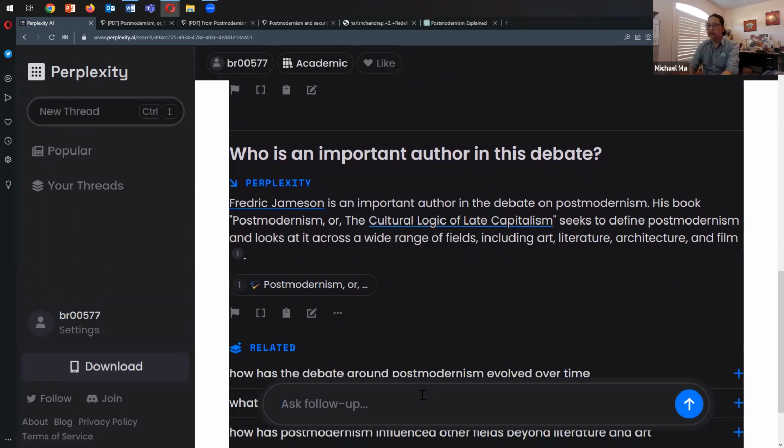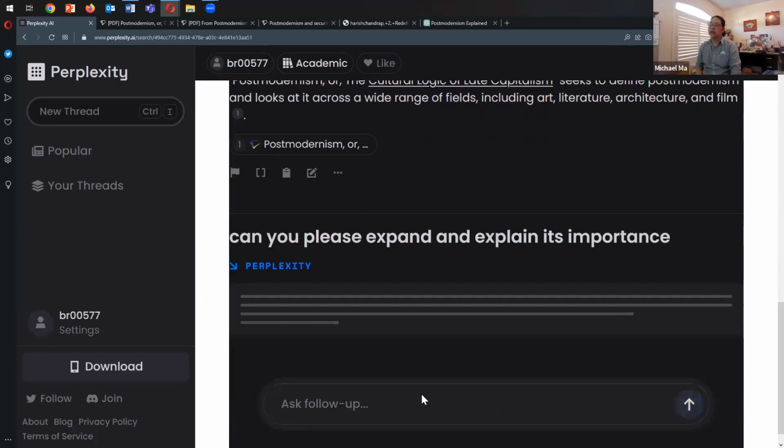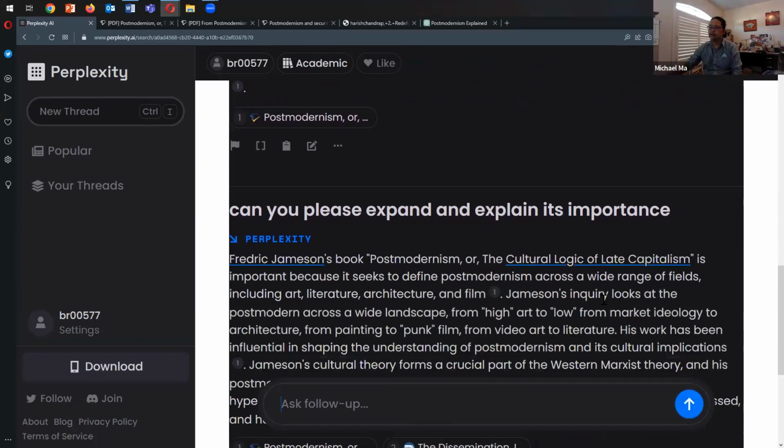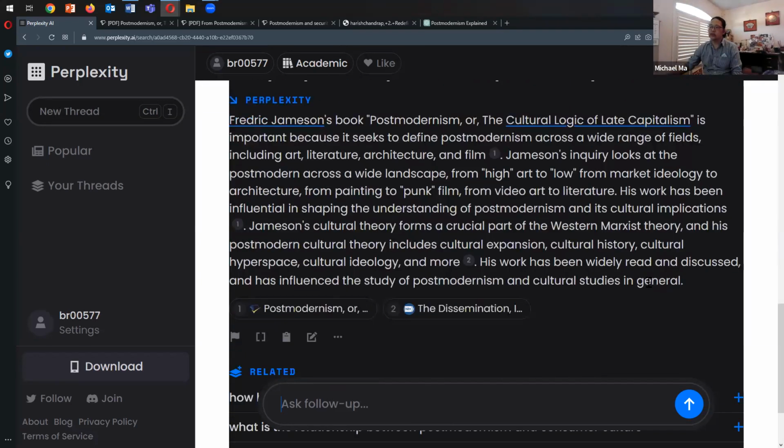Maybe we can ask it, can you please expand and explain its importance? So this is more like a short article, a short paragraph. It says it's looking at a number of different fields.